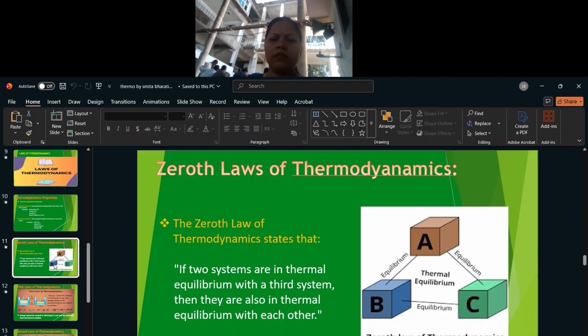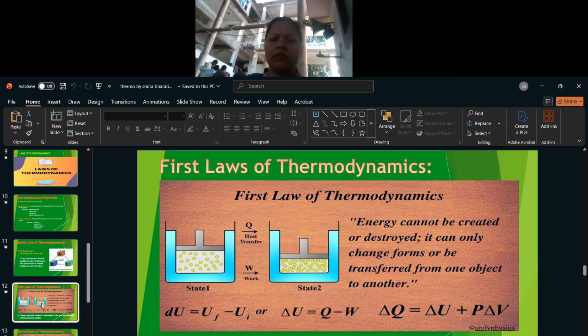Zeroth law of thermodynamics states that if two systems are in thermal equilibrium with a third system, then they are also in thermal equilibrium with each other. First law of thermodynamics: energy cannot be created or destroyed; it can only change forms or be transferred from one object to another.